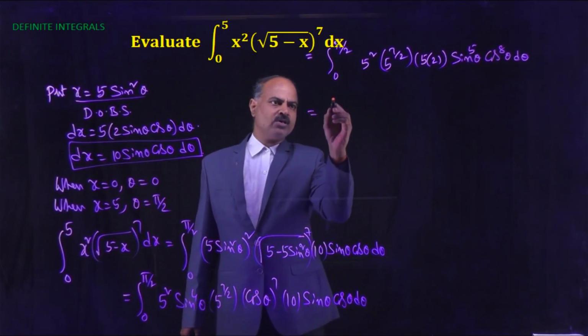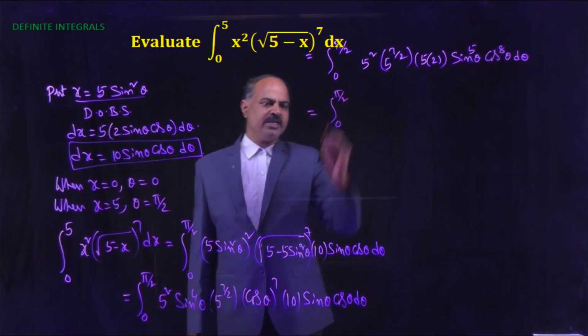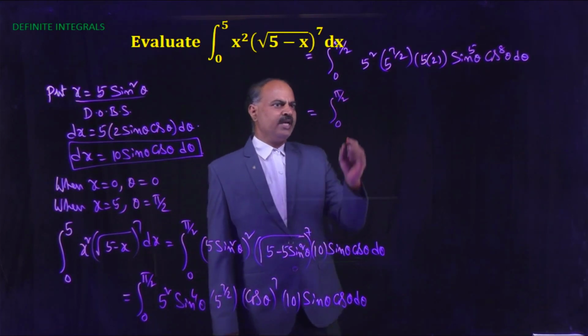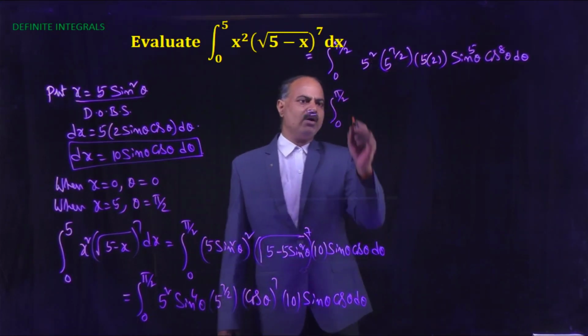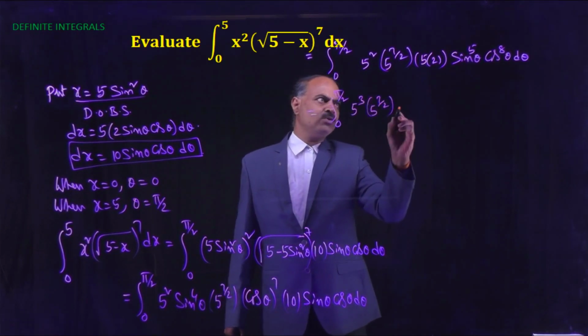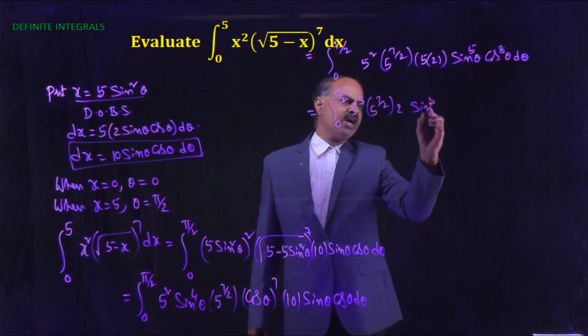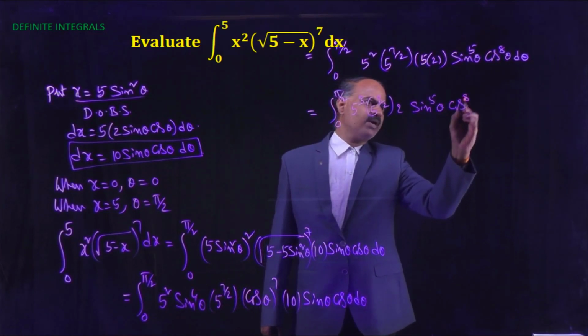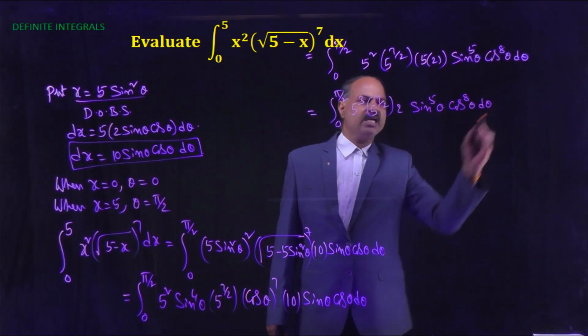Now this equals the integral from 0 to pi by 2 of 5 cubed into 5 power 7 by 2 into 2 into sin power 5 theta cos power 8 theta d theta.